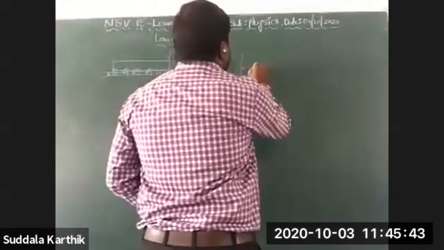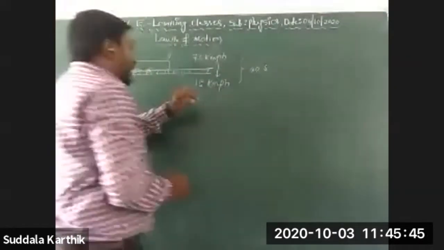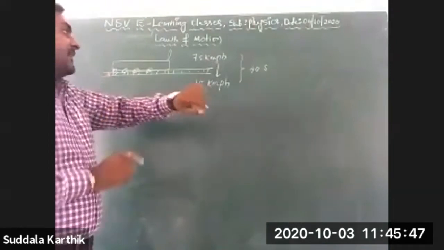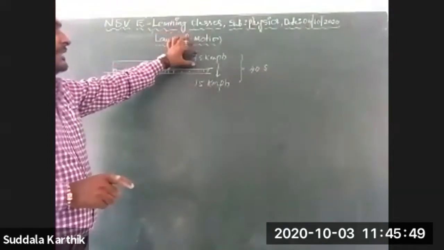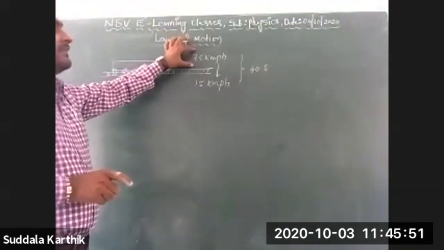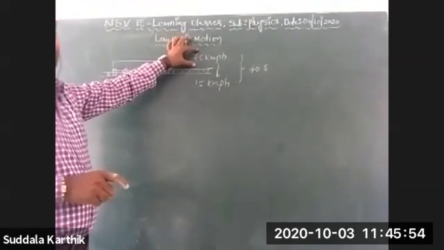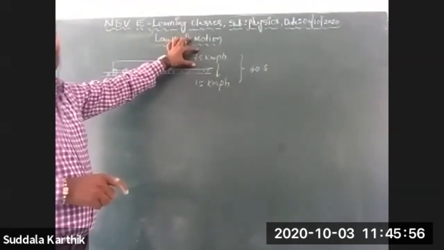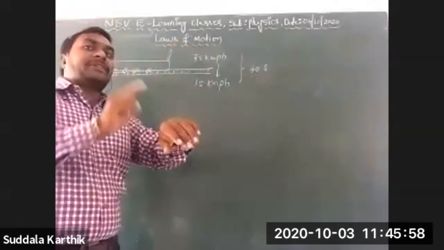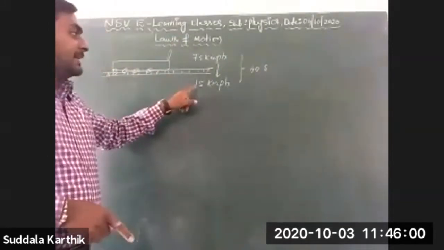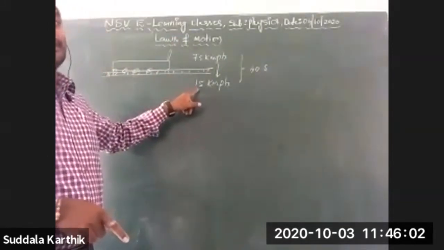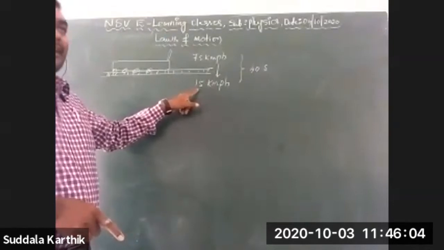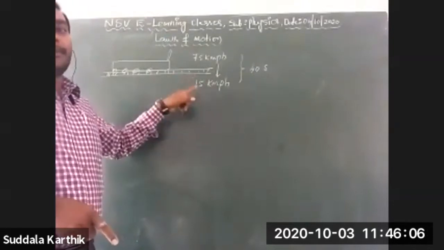For example, at exactly 11:45 it was moving with 75 kilometer per hour. After 40 seconds it moves with 15 kilometer per hour.